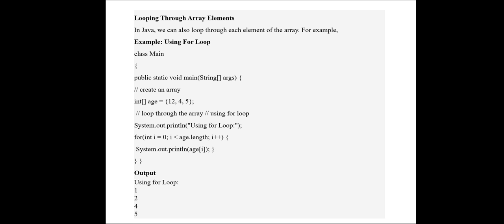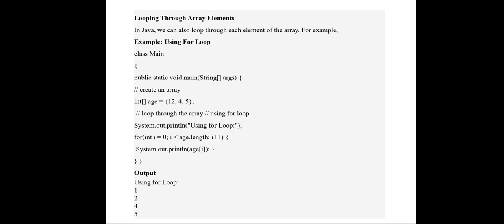Okay, so i equal to 0 we have started, and the final value, how many times the loop has to be repeated, depends on the size of the array. So age dot length will give the size of the array, i plus plus. So System.out.println age of i. So age of i will be printed.